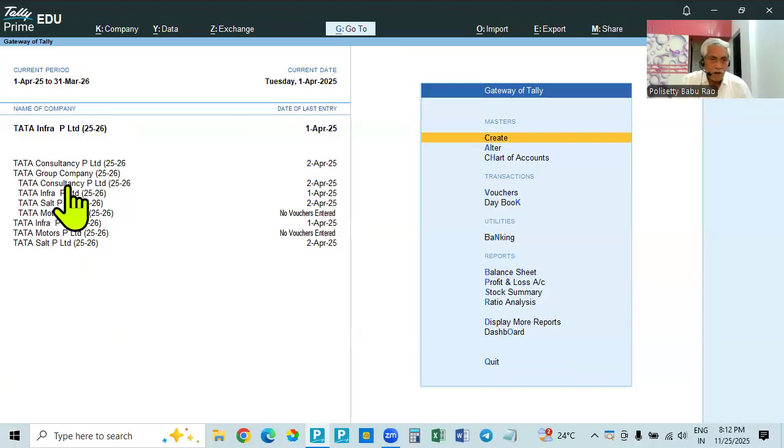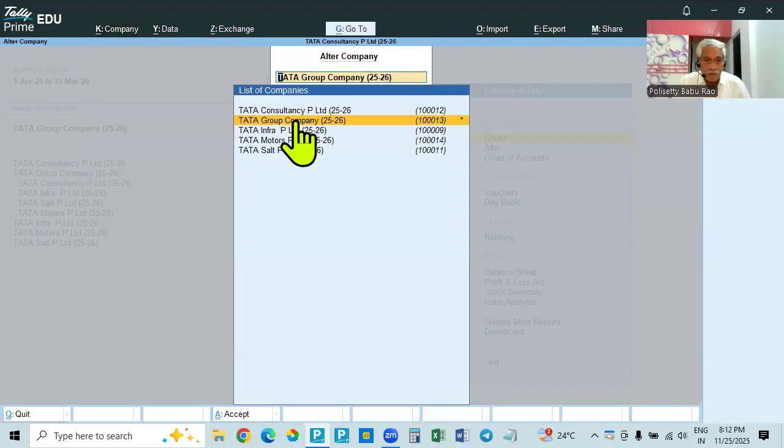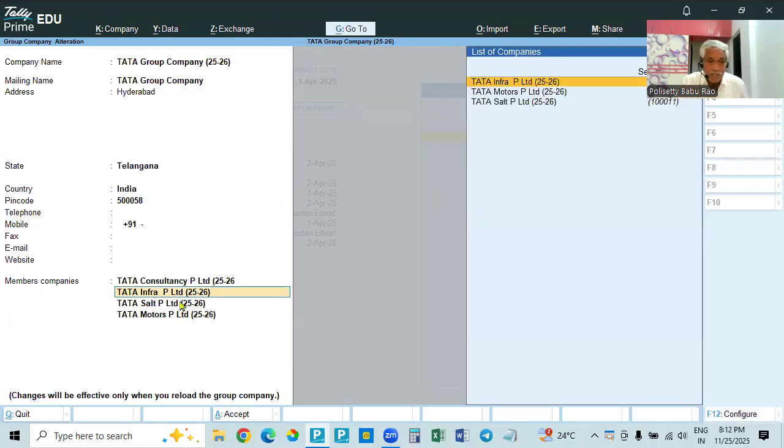Now in that case, what do you have to do? Go to group company. We have to alter that. Adding is also an alteration, removing is also an alteration. Go to Alter. So select the group company, and see what you are removing.